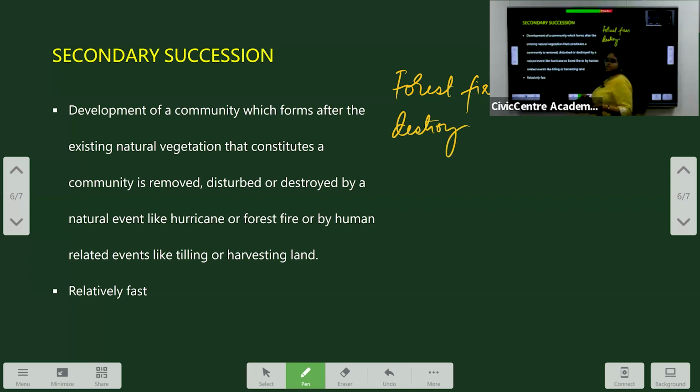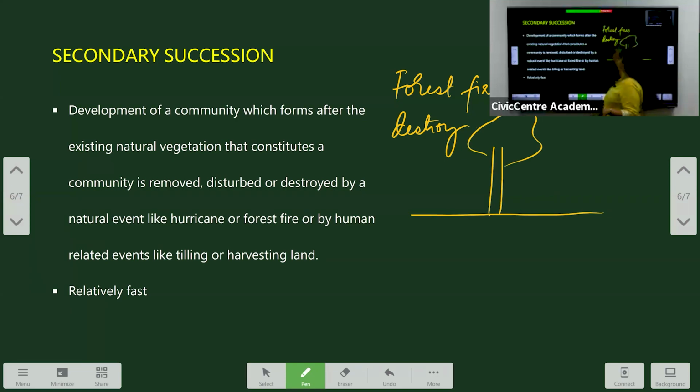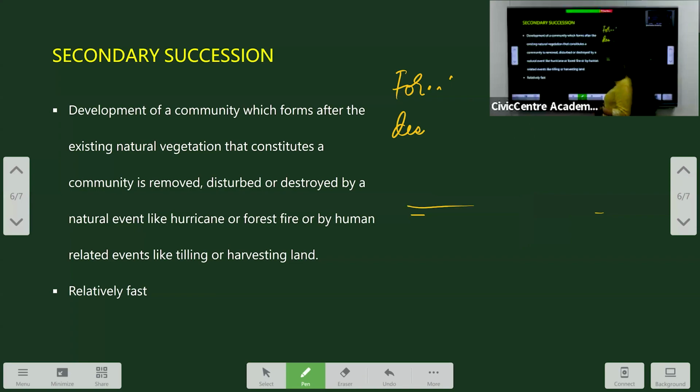Now what happens if a forest fire occurs in a forest? It destroys the whole forest and it becomes bare land. Now the succession has to happen from a bare land. This succession does not start again from lichens, because here the soil is already formed.